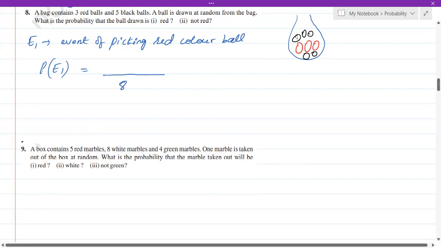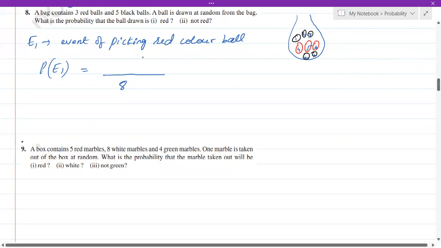So let's say, for example, let's name this as 1, this as 2, this as 3, 4, 5, 6, 7, 8. If you do an experiment of picking the balls, what are the results that you get? Let's say you pick a ball, you get ball number 1. Second time you pick it, you get 5 or 6. The different types of results that you get are ball number 1, 2, 3, 4, 5, 6, 7, 8. So that is what we have written at the denominator, the total number of results that you get.